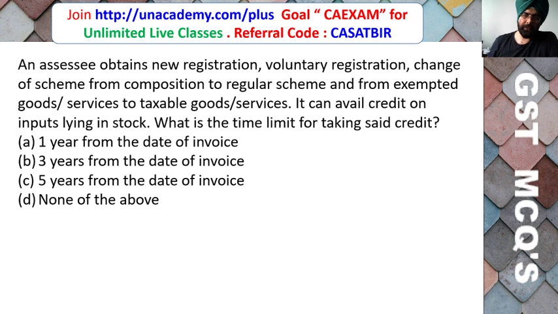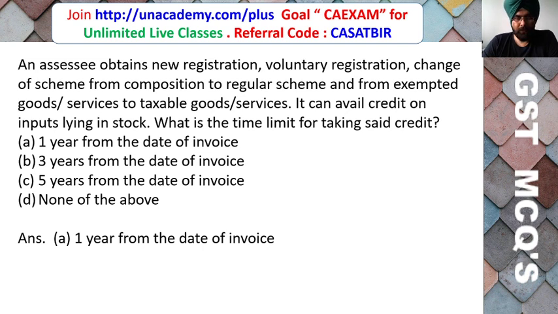A person who obtains new registration, voluntary registration, change of scheme from composition to regular scheme, or change from exempted goods and services to taxable goods and services can avail the credit on inputs lying in stock. What is the time limit for taking the said credit? 1 year from the date of the invoice, 3 years from the date of the invoice, 5 years from the date of the invoice, or none of the above? So friends, here the correct answer is 1 year from the date of the invoice.